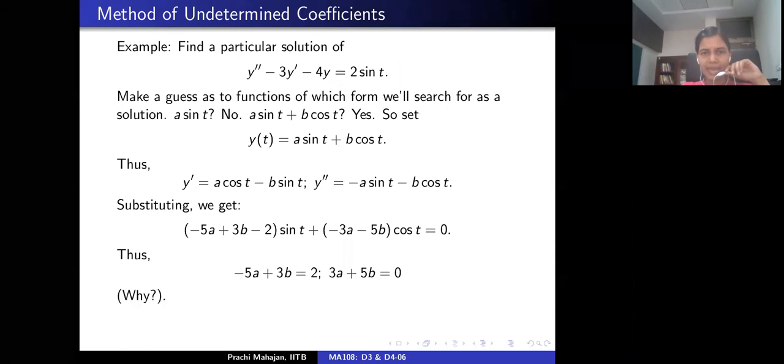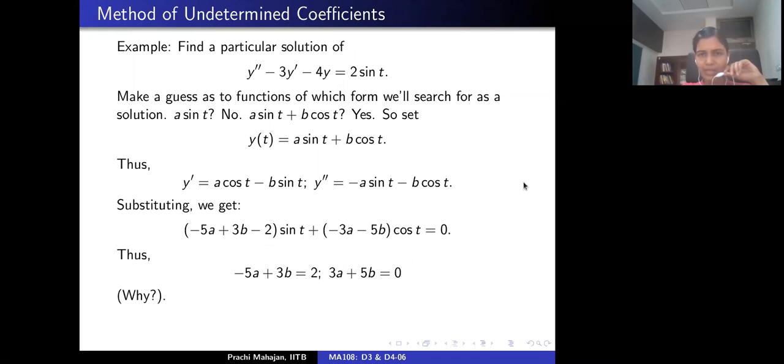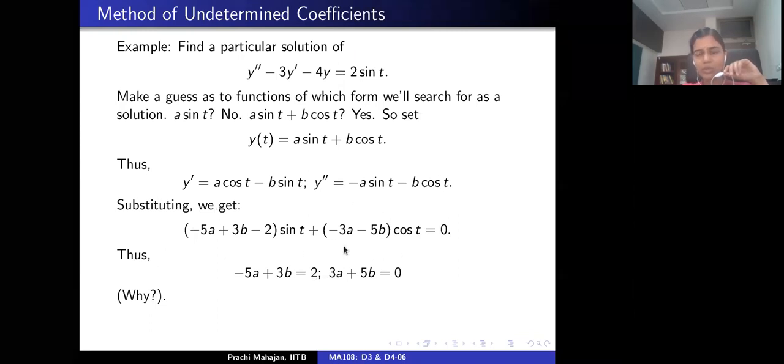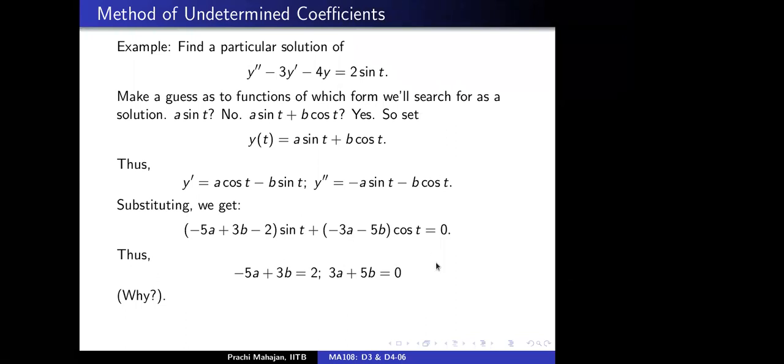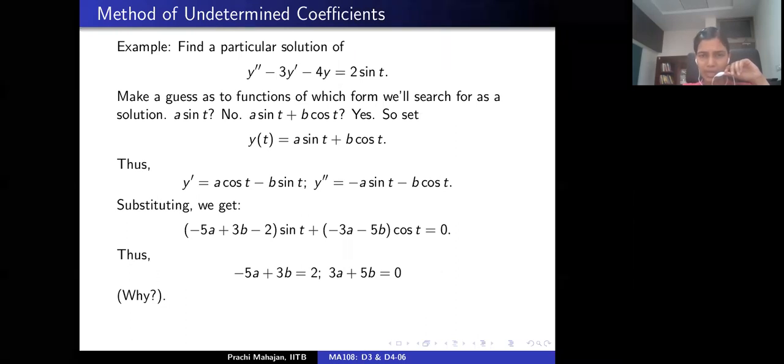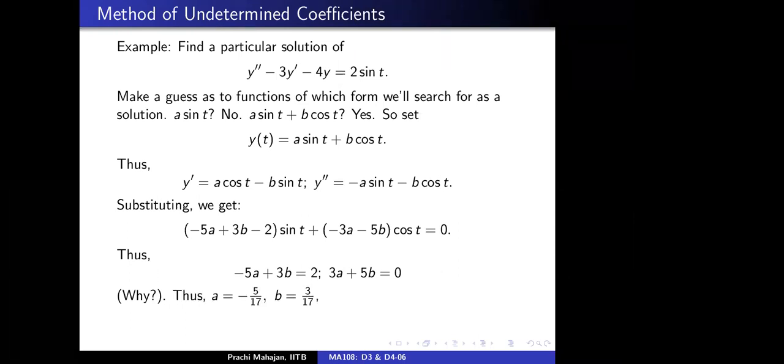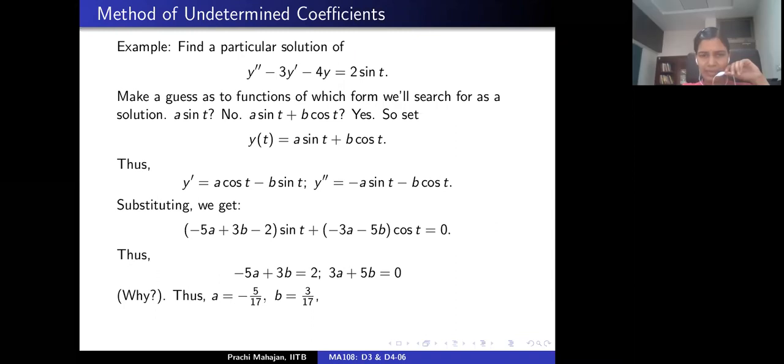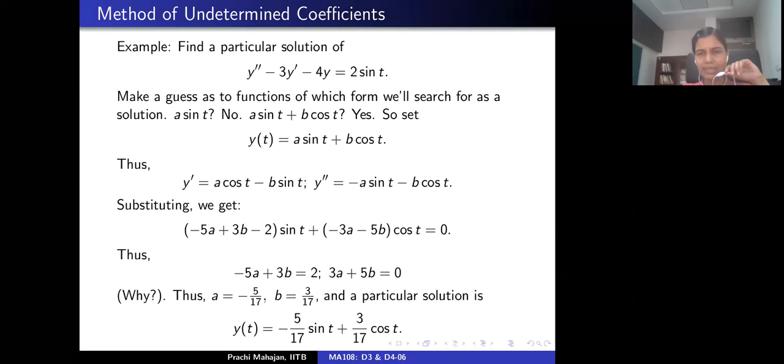So I had an equation in terms of sines and cosines, and suddenly all of that disappears, and I've set the coefficients to be equal to 0. I can do that. Why can I? Because they are linearly independent. I'm using the fact that they're linearly independent throughout R. So A and B turn out to be as on the slide, which means that one can read off a particular solution of this differential equation as follows. You can actually compute what A and B are, and you are quite done.